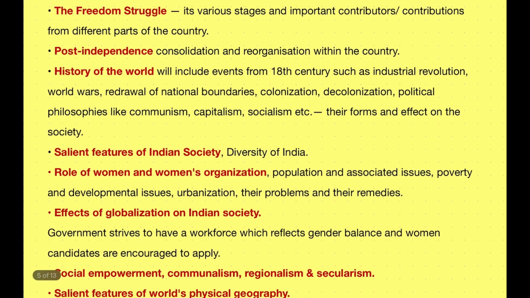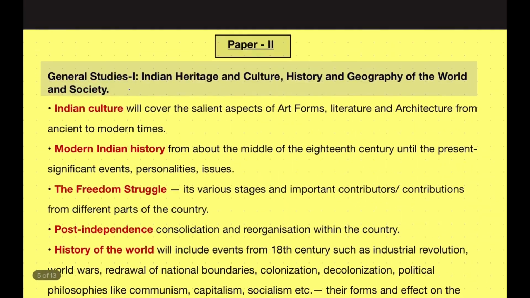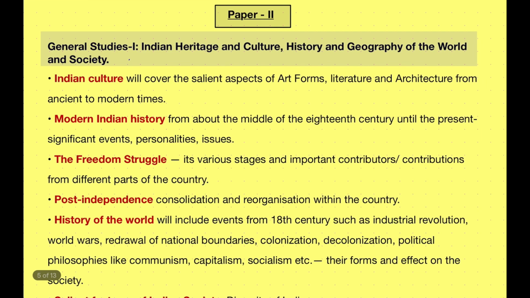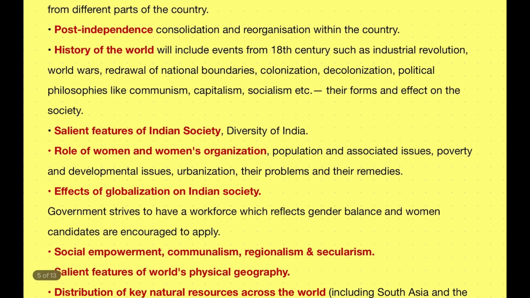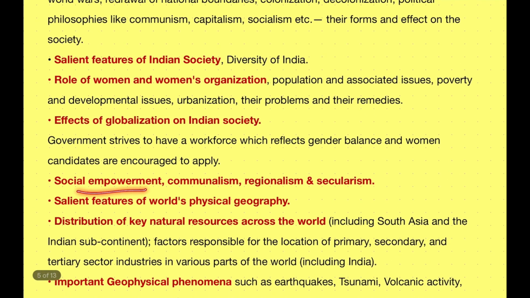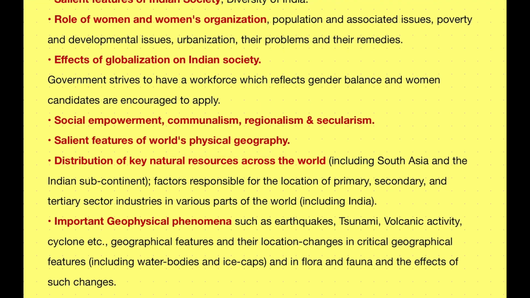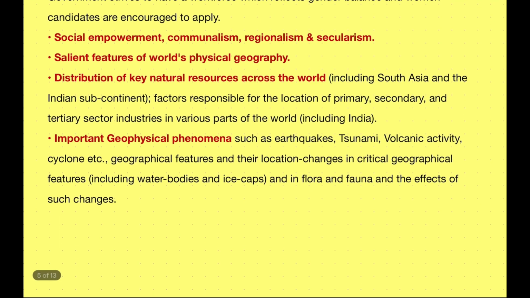This is the syllabus which I have taken from the UPSC official website, and GS1 consists of Indian culture, modern Indian history, the freedom struggle, post-independence, history of the world, features of Indian society, role of women and women's organizations, effects of globalization on Indian society, social empowerment, world's physical geography, natural resources across the world, important geophysical phenomena.